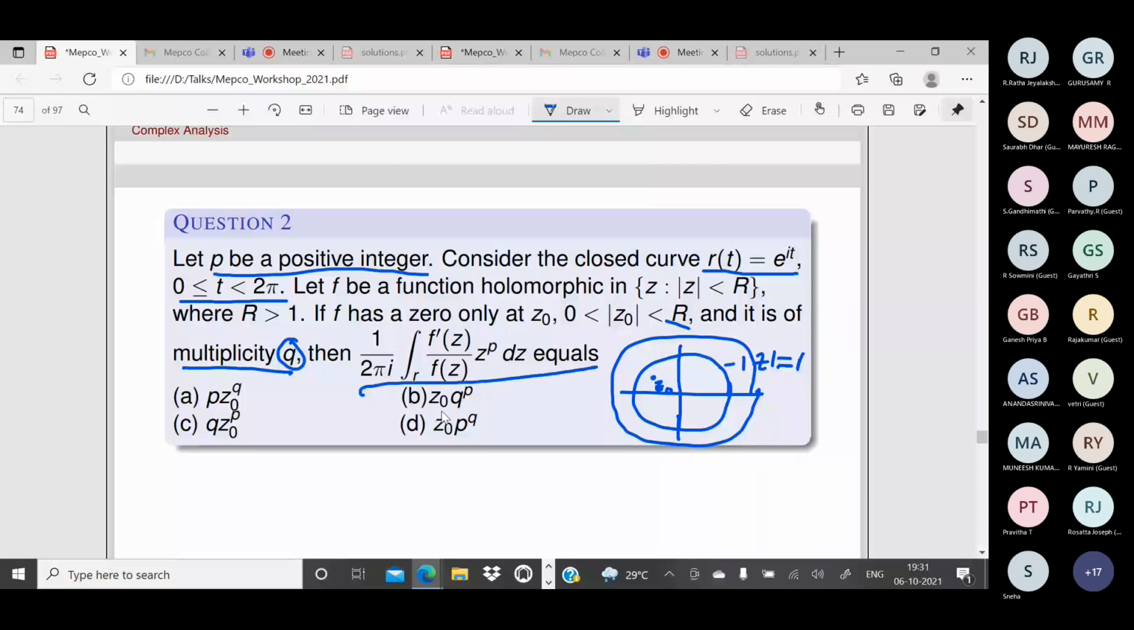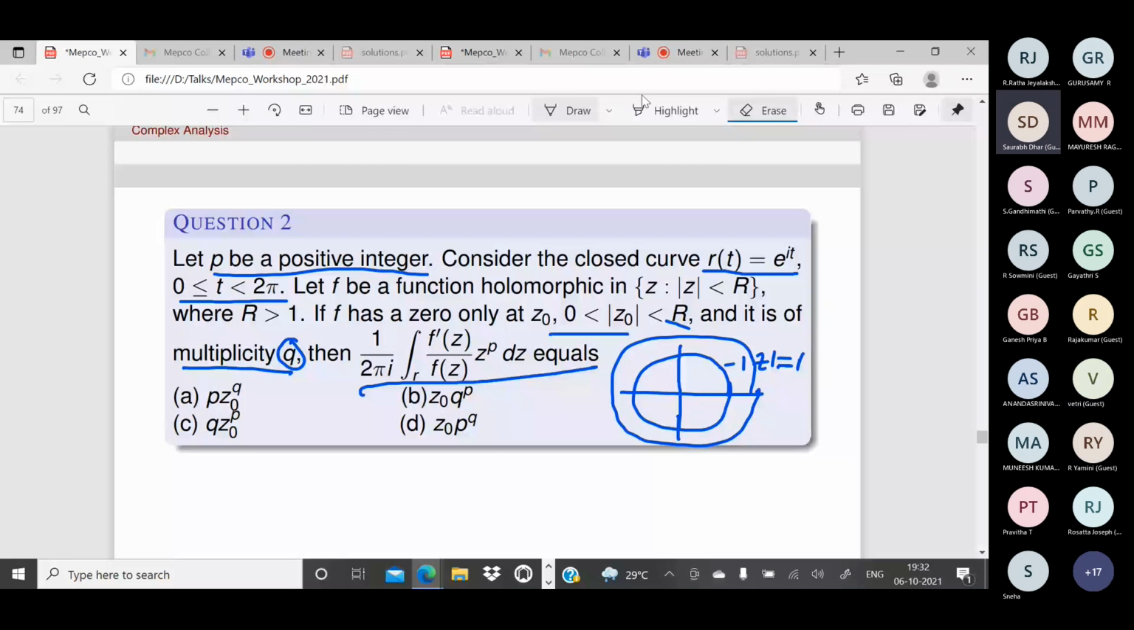Actually, there is a mistake in this question. I have taken the question as such from the exam, but there is a mistake in it. Can you tell me the mistake first? Can you just guess the mistake? What is given about this point z naught?